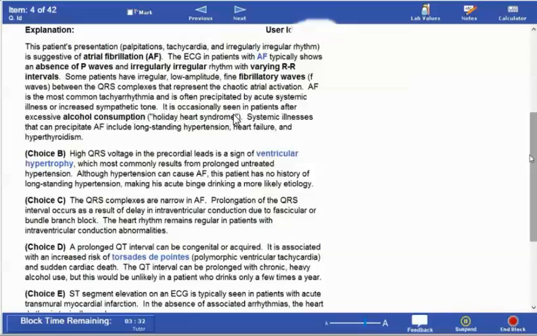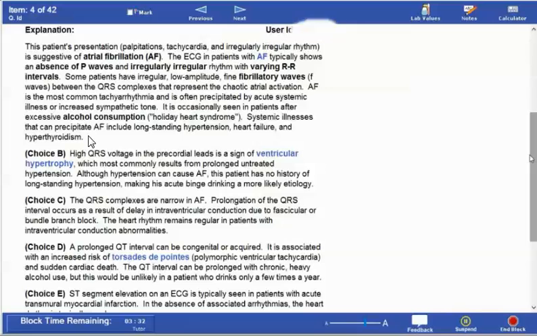It is occasionally seen in patients after excessive alcohol consumption, called holiday heart syndrome. Systemic illnesses that can precipitate atrial fibrillation include long-standing hypertension, heart failure, and hyperthyroidism.